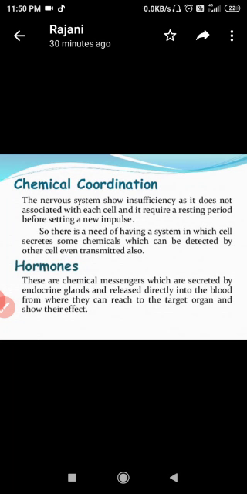So, there is a need of having a system in which cells secrete some chemicals which can be detected by other cells, even transmitted also. So what does it mean? The nervous system shows insufficiency as it is not associated with each cell.